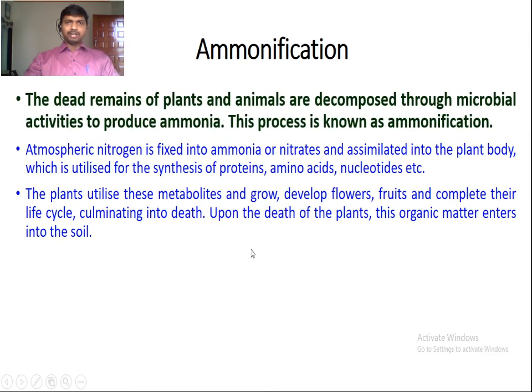The dead remains of plants and animals are decomposed through microbial activities to produce ammonia. This process is known as ammonification. So what is ammonification? After completing the life cycle and after the death of the plant, the organic matter enters the soil. The dead remains of plants and animals are decomposed through microbial activities to produce ammonia. Simply put, ammonification is the decomposition of dead remains of plants and animals through microbial activity to produce ammonia.